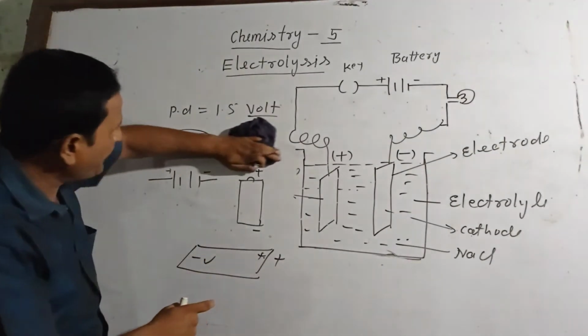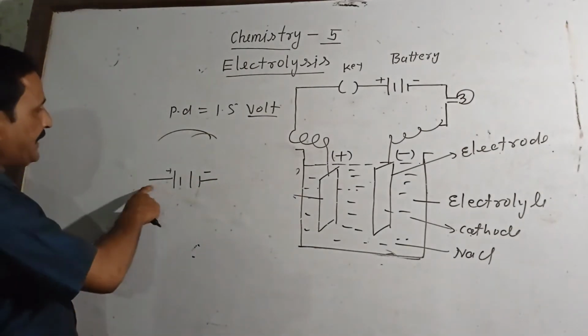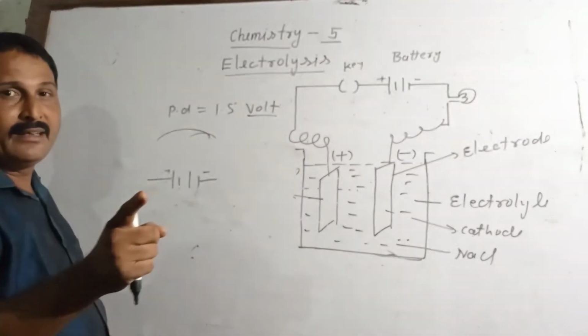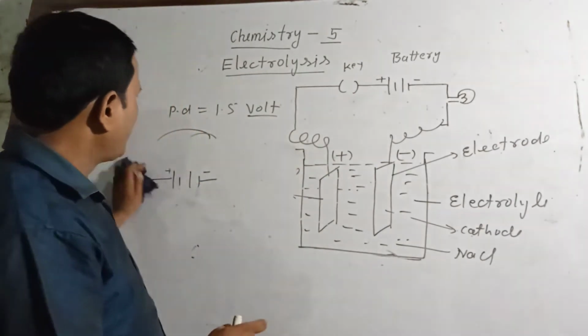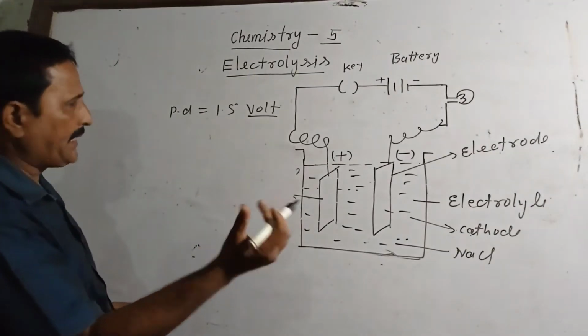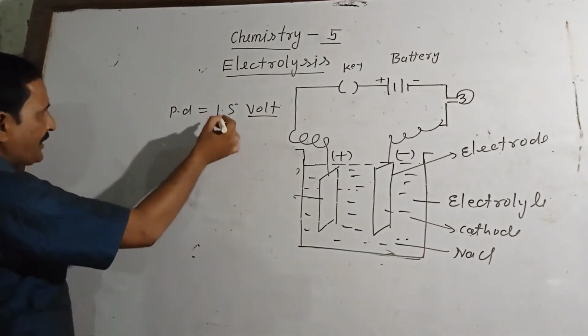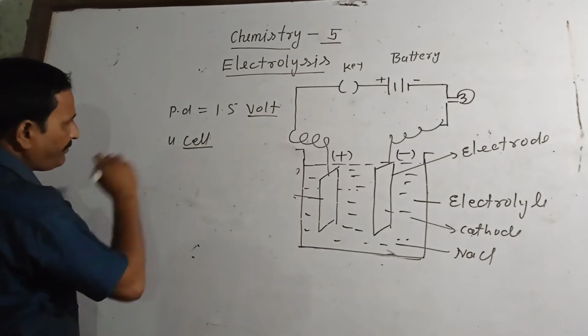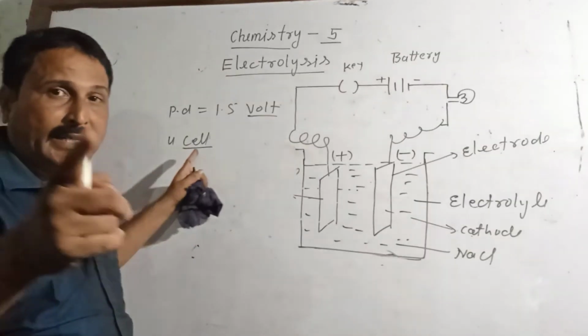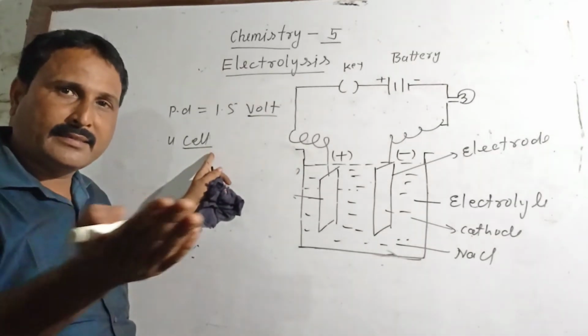What is the battery? Battery is the combination of so many cells. Suppose you have a cell of 1.5 volt, if you connect 4 cells together, okay, this cell is not related to the biology cell, this is something different.